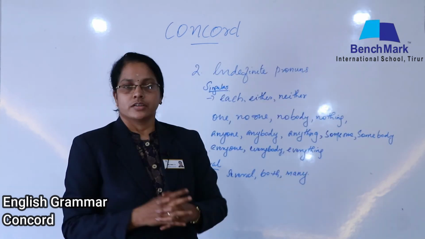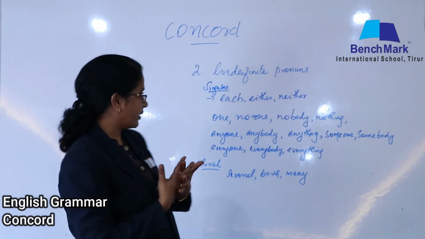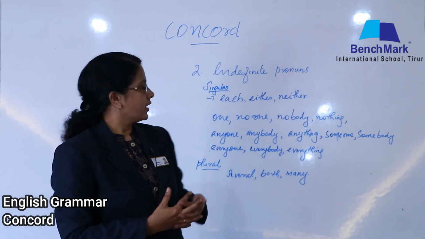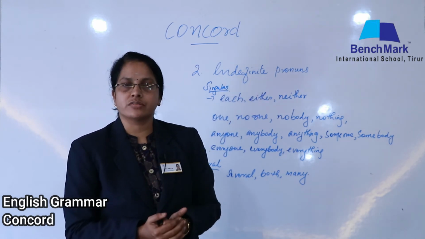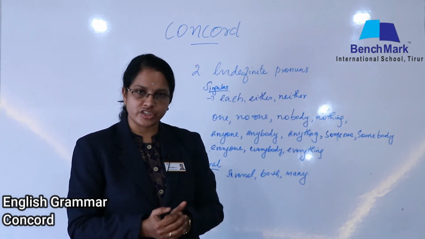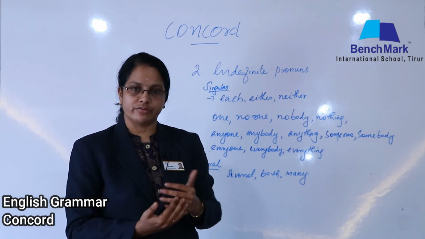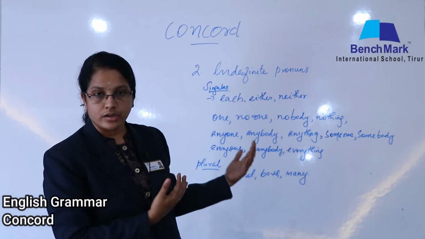Hope it is clear. So the next rule. We talked about the first rule, isn't it? Now we're coming to the second rule of subject verb agreement: indefinite pronouns. When indefinite pronouns are coming in the subject position, which form of the verb, whether singular or plural, is used? That's what we are going to learn now.